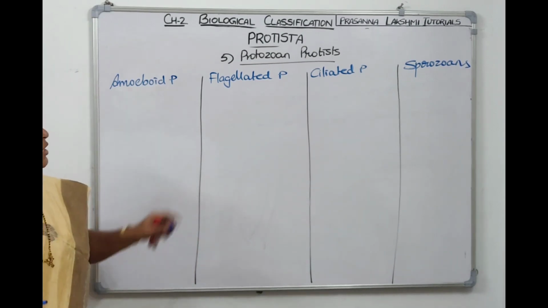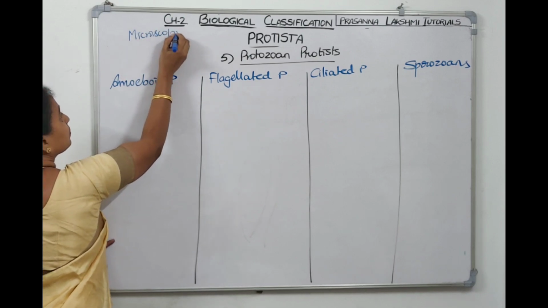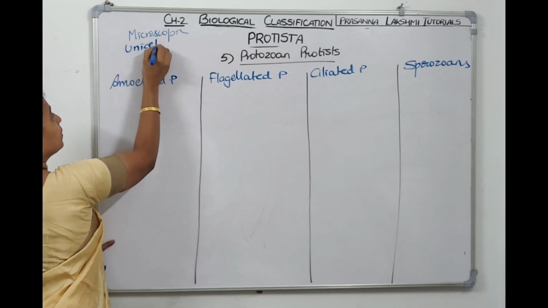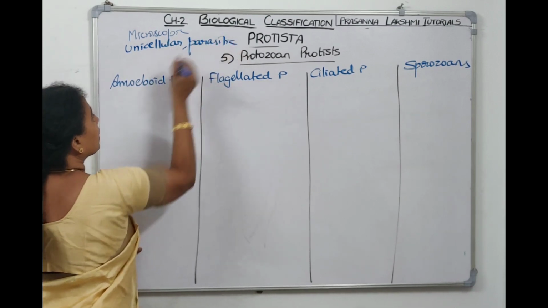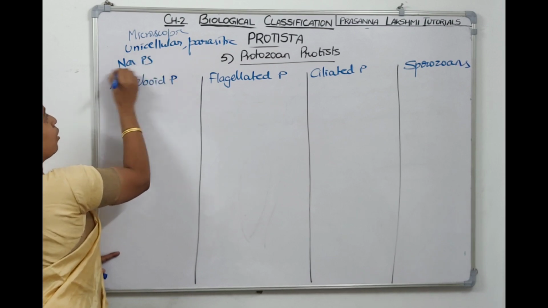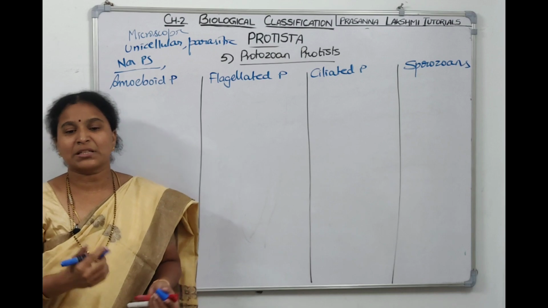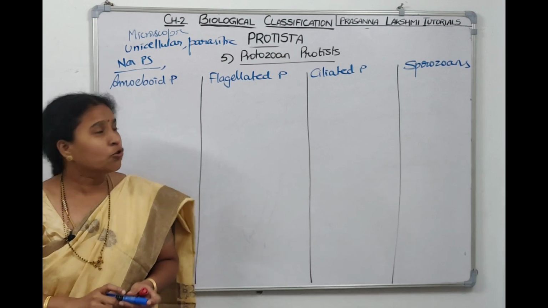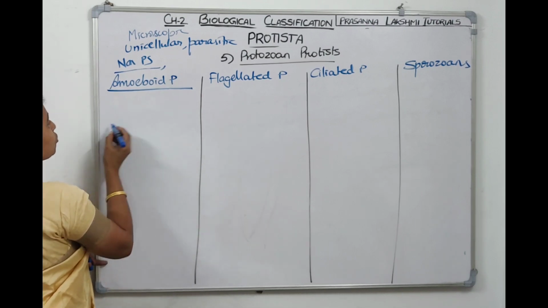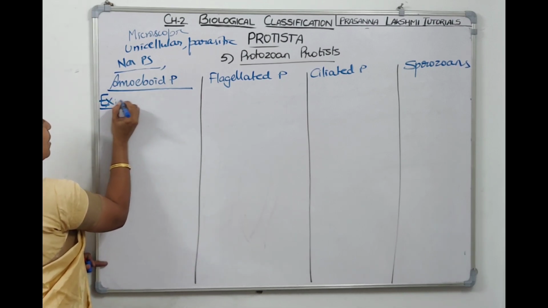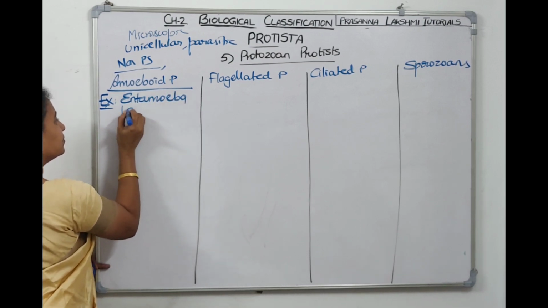So basically, these Protozoan Protists are microscopic, they are unicellular, most of them are parasitic. Why? They are non-photosynthetic, they are parasitic, some have locomotor structures, some don't have locomotor structures. The first group I told, it is amoeboid protozoan. In amoeboid protozoan, we can take the example as Entamoeba histolytica.